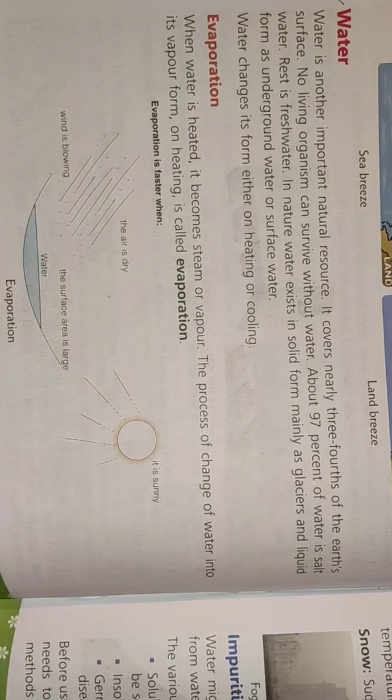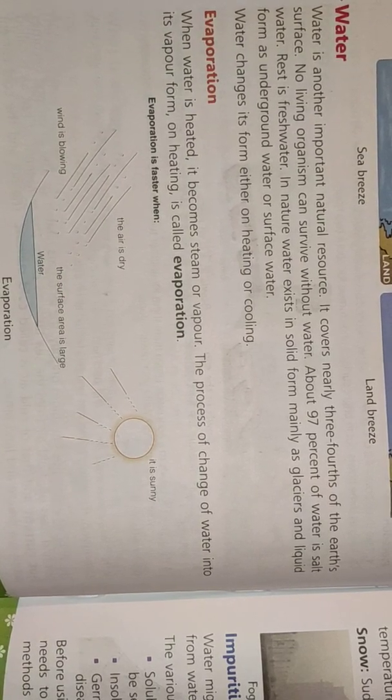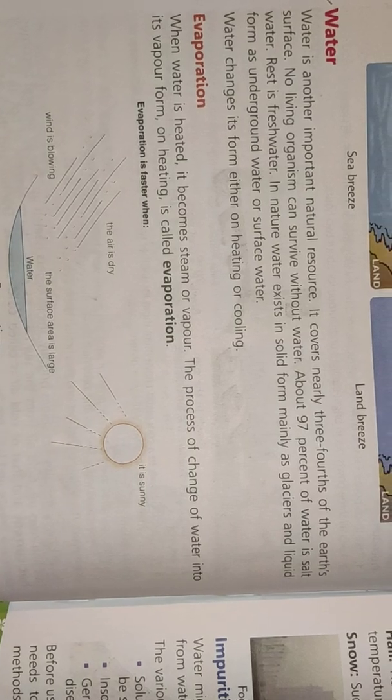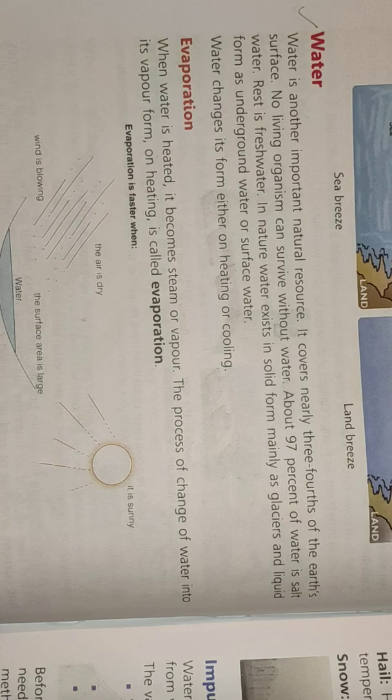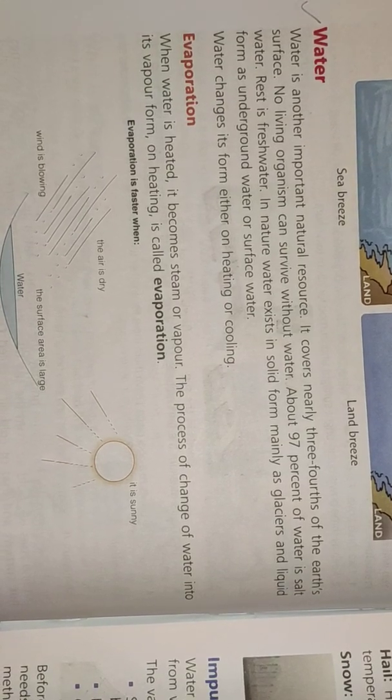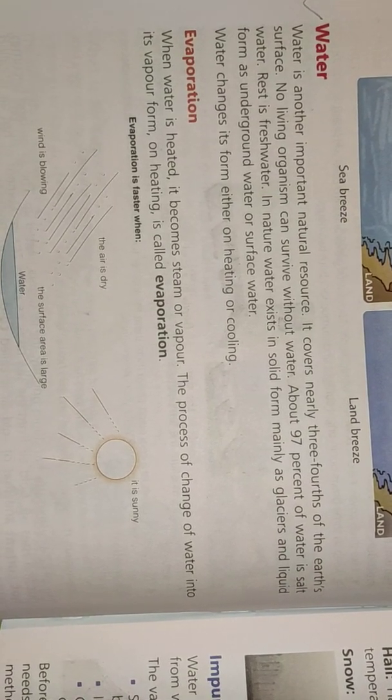Now, what is evaporation? Evaporation is when water is heated and becomes steam or vapor. The process of change of water into its vapor form on heating is called evaporation.